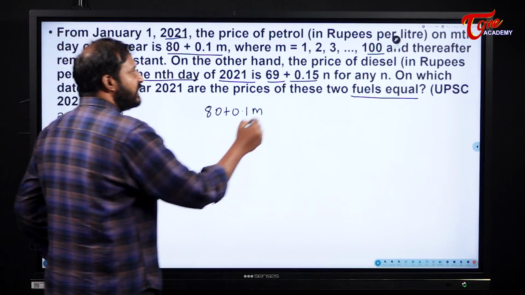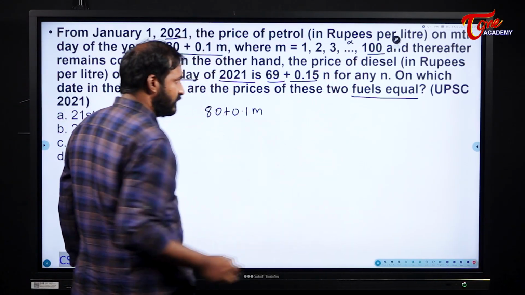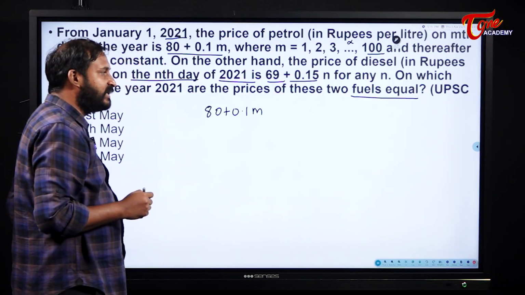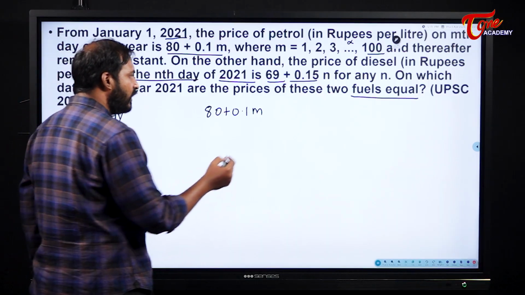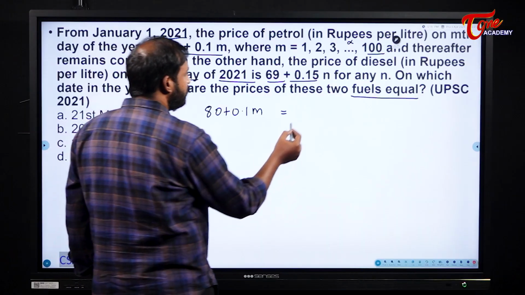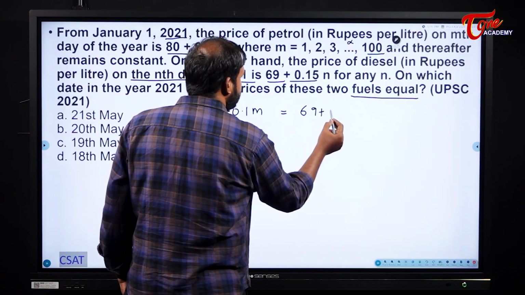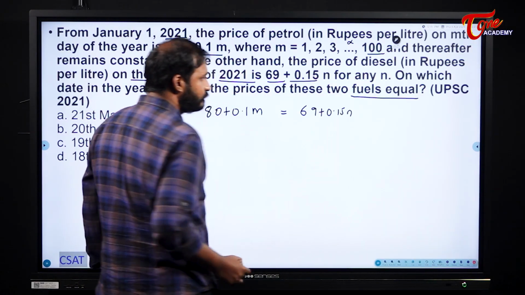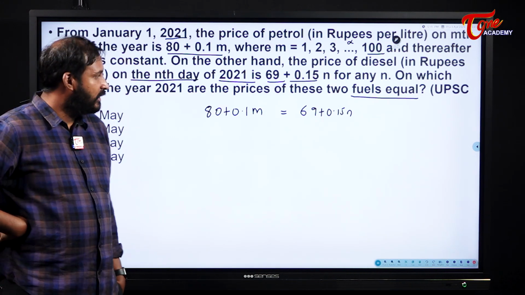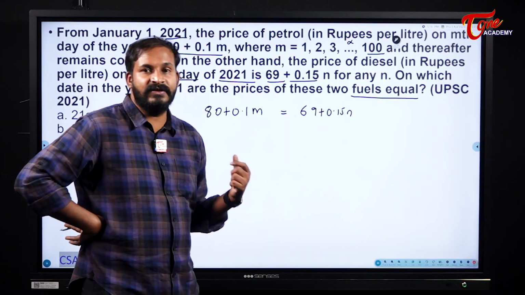Now see here, students, if this condition is not given for the time being, how are we going to solve this? 80 plus 0.1 m should be equal, at some point of time, to 69 plus 0.15 n. So here you can write the relation between m and n.